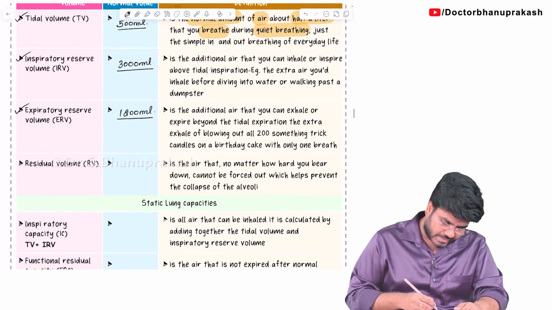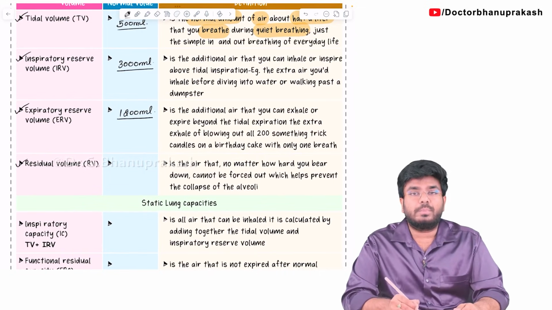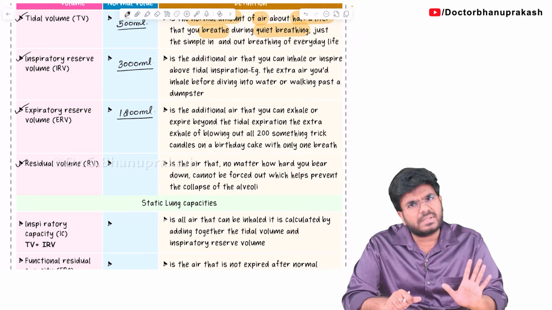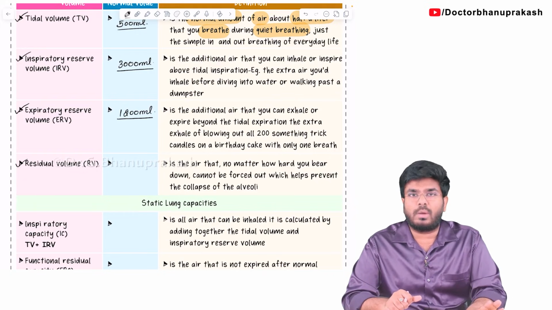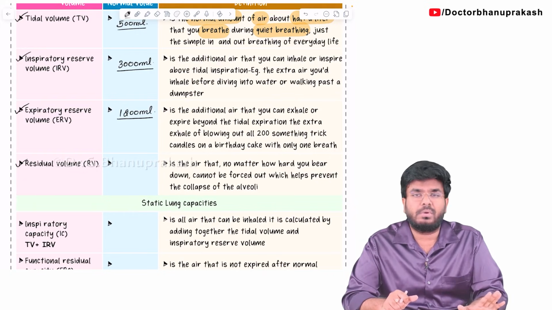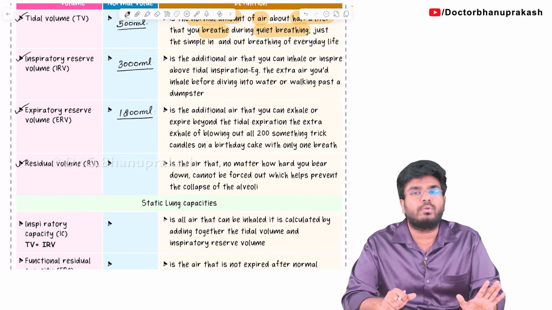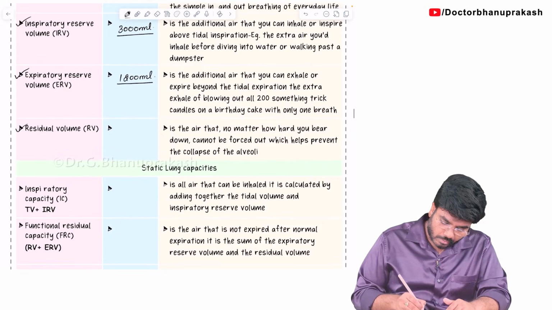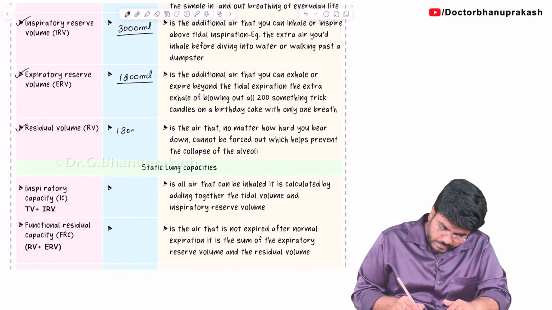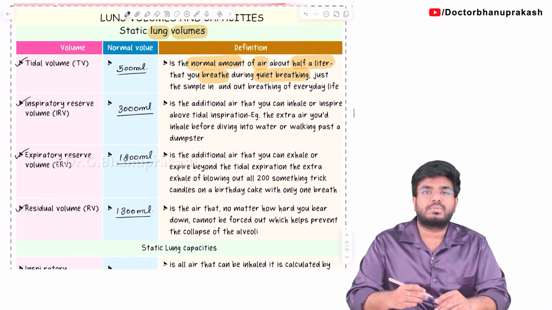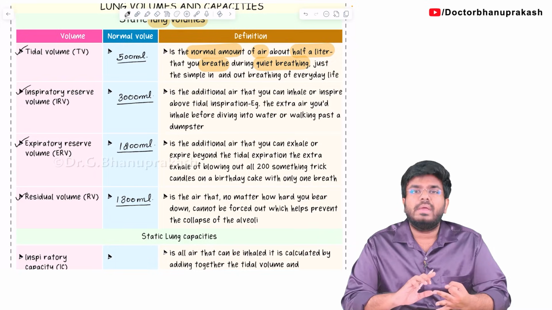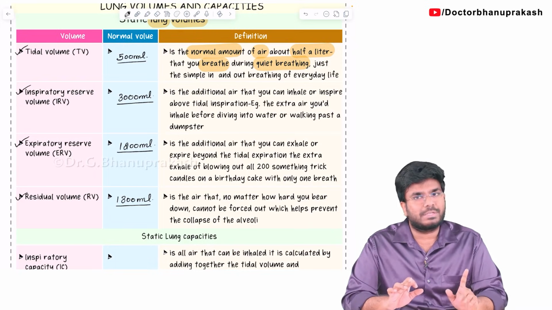Next, what is residual volume? Residual volume means the air which will never come out of the lungs. It's always present in the lungs. It's never going to come out however hard you try, however much you bear down. So that is called residual volume. And how much is that value? 1300 ml. So these are the 4 different volumes that you should know for your exam: tidal volume, inspiratory reserve volume, expiratory reserve volume, and residual volume.